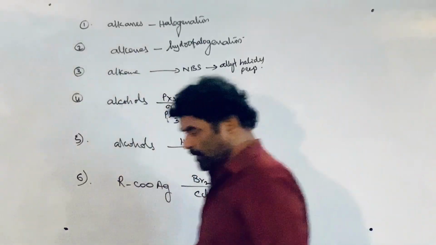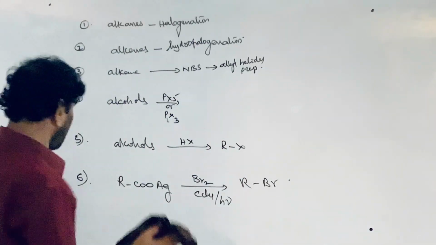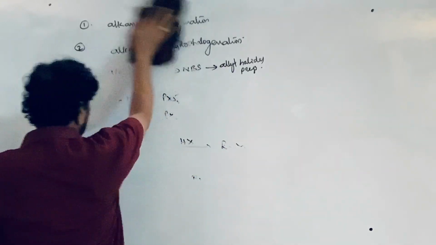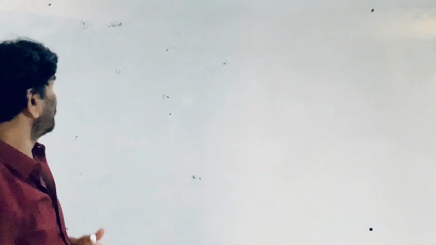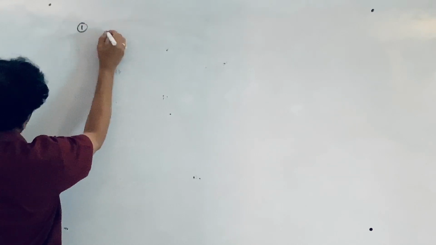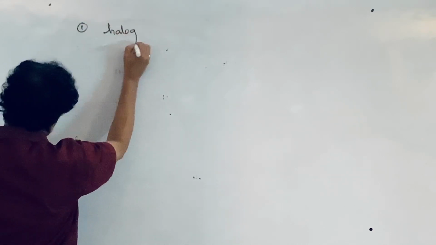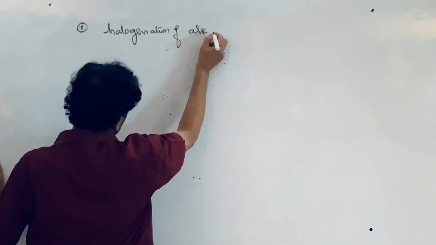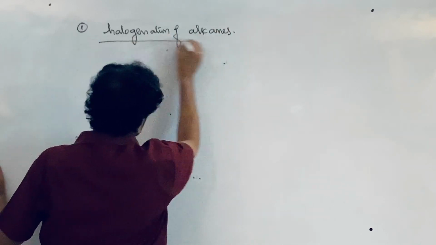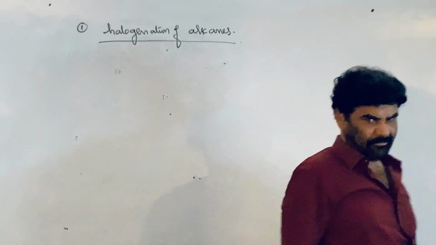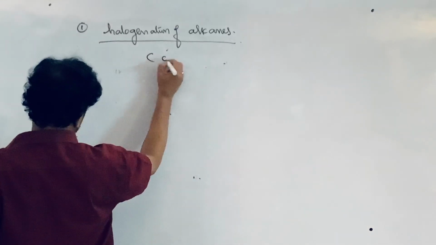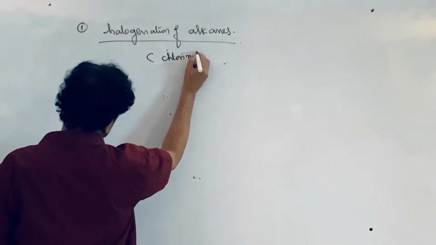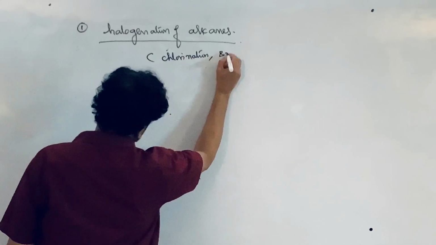See, the other things are for the preparation of the aryl halides. So let me first discuss the reactions related to the preparation of the alkyl halides. First, and the easy one, is direct halogenation of alkanes: chlorination, bromination, iodination. This is only valid for chlorination and bromination.